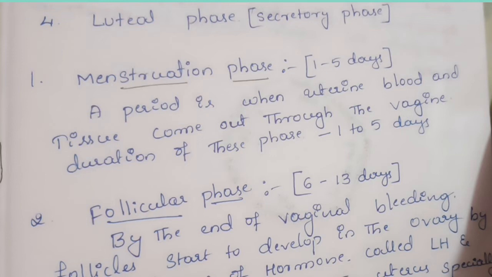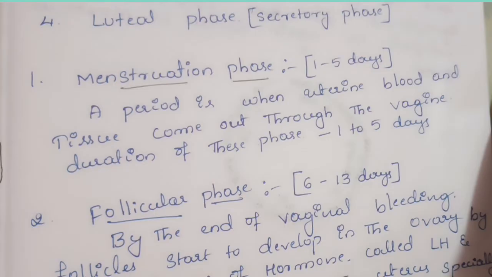Soon after the bleeding stops, the follicles are stimulated in the ovary by LH and FSH, which are secreted by the pituitary gland. These two hormones stimulate the ovaries to develop the follicles.